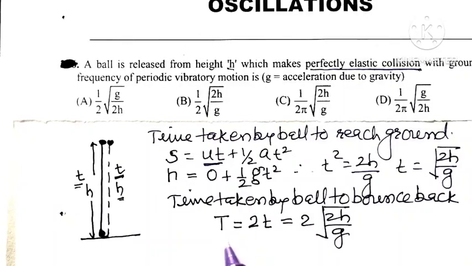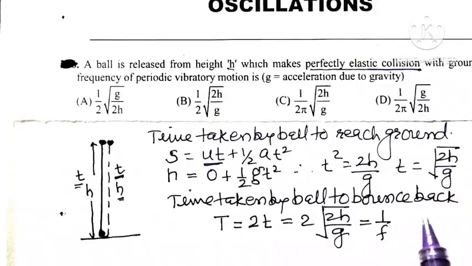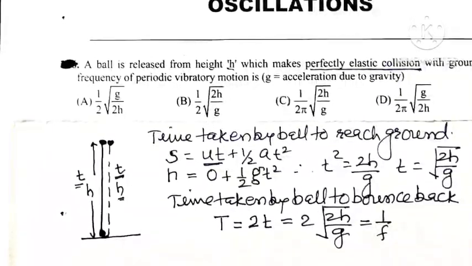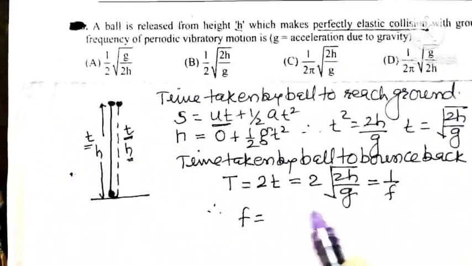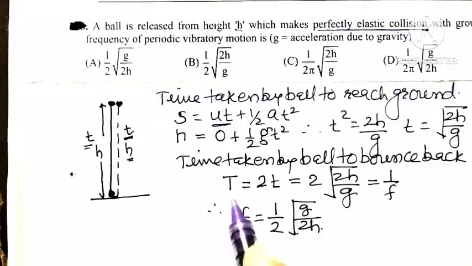Now as the time period is 2t, that is 2 into under root of 2h divided by g, but we know that time period is the reciprocal of frequency. Therefore frequency f is equal to, here the reciprocal of 2 is 1 by 2, and under root of the reciprocal of 2h by g is g divided by 2h.